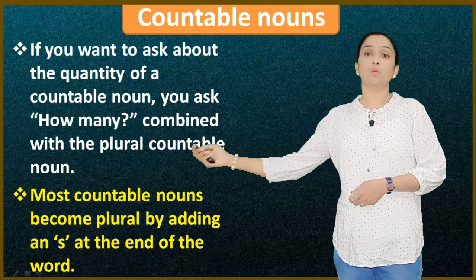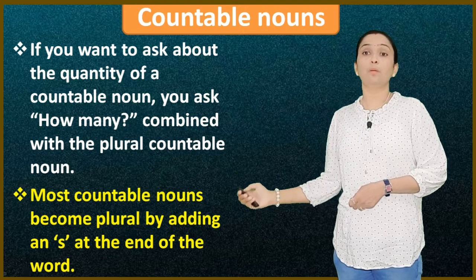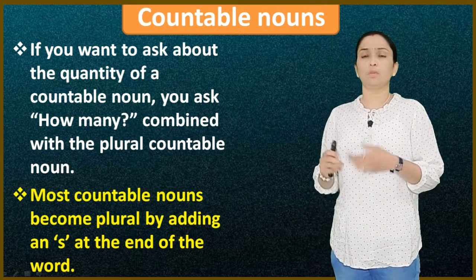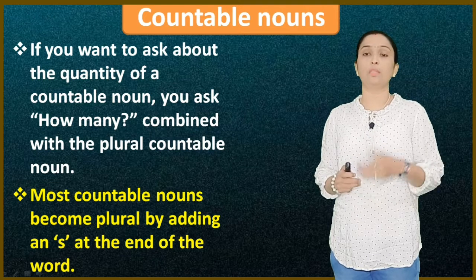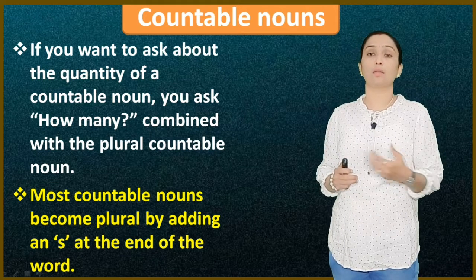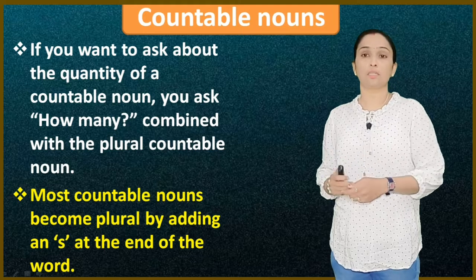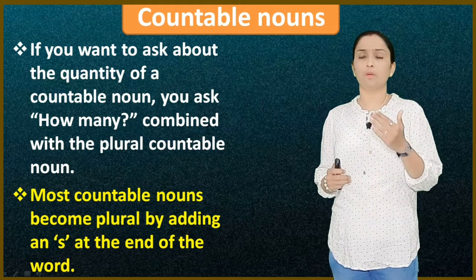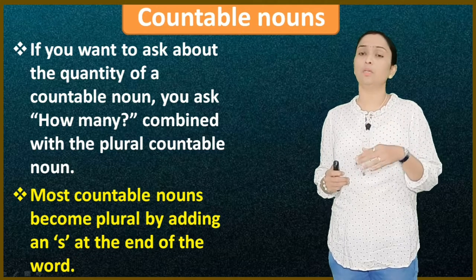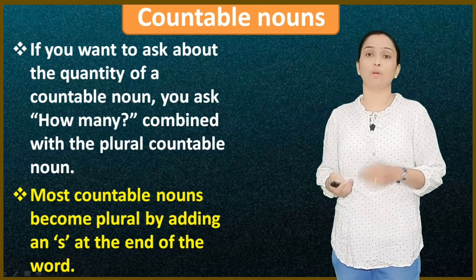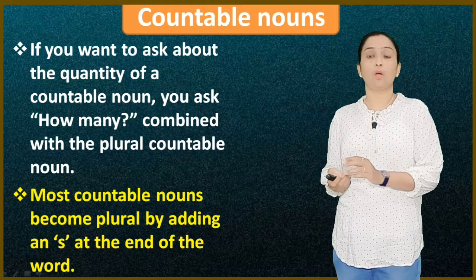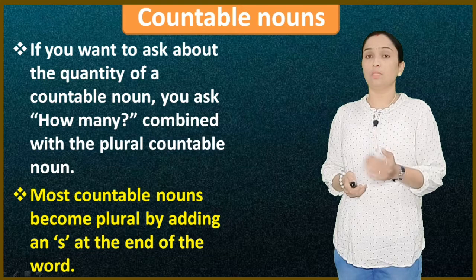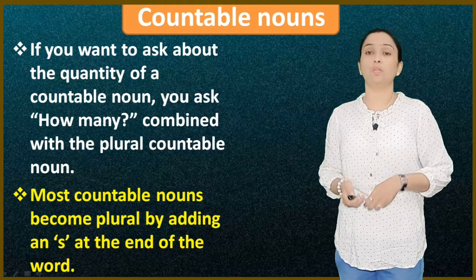Next point is that most countable nouns become plural by adding an s at the end of the word. Here you can add s or es. For example, dog, dogs, car, cars, chair, chairs. Countable nouns will take the plural form by adding es also, depending upon the words. We will see in the next noun lesson how the es, ves and ies forms are taken. So the countable nouns we count and they take the plural form also.